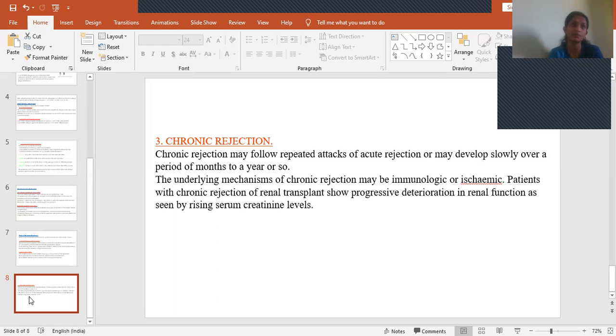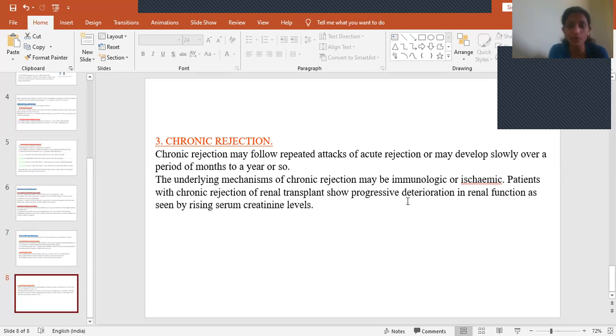Today it is like 5, tomorrow 7, after that 8. Slowly, gradual deterioration takes place in chronic rejection, whereas in acute and hyperacute rejection, immediate rejection is seen. In chronic rejection, progressive deterioration of the transplanted organ is seen.